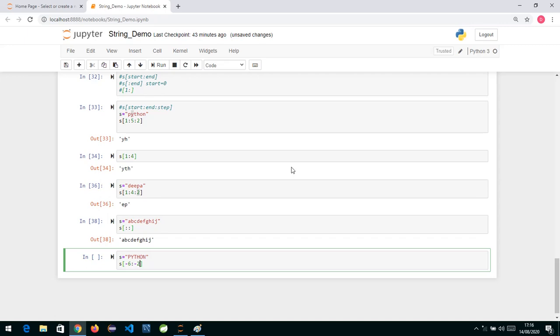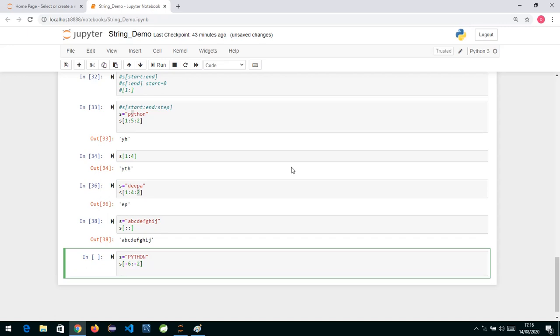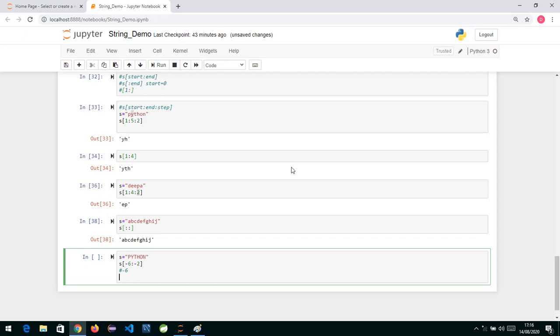So what is happening in the background is, first it will give you the -6th character. The second time it will extract which character? It will do +1. The initial index start value was -6, so -6 plus 1, negative plus positive, you will get the value as -5. So it will give you the -5 character.